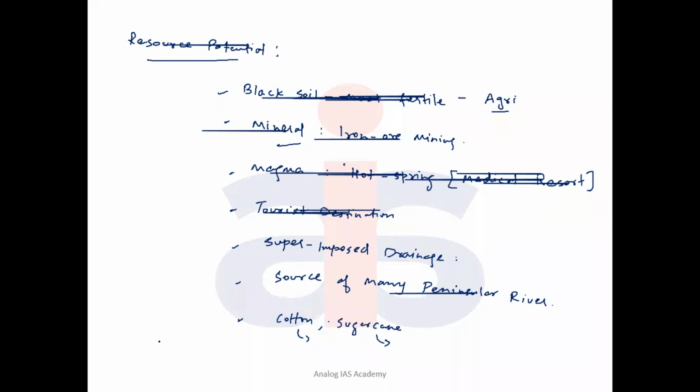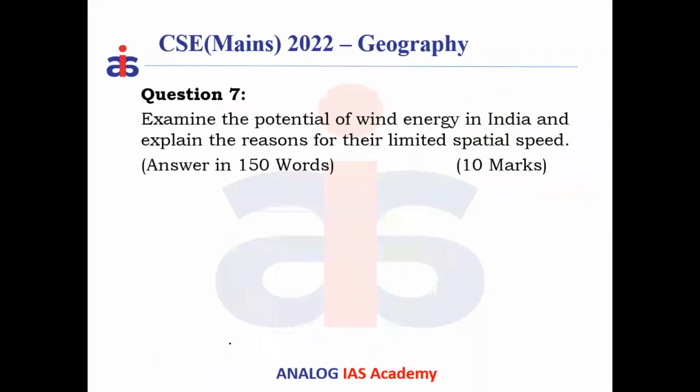But the problem here in the conclusion, when you're writing it, is that this entire potential is not put into utilization, especially in the eastern part of the Deccan Trap. Okay, because of lack of irrigation facilities there, lack of industrialization there, mineral resources are not much exploited, and the government must invest and capitalize on it. Okay, so the Vidarbha region, Marathwada regions, the rain shadow areas of the Western Ghats. That's the needed solution part.